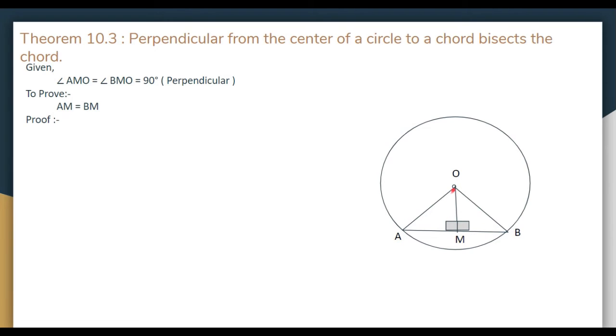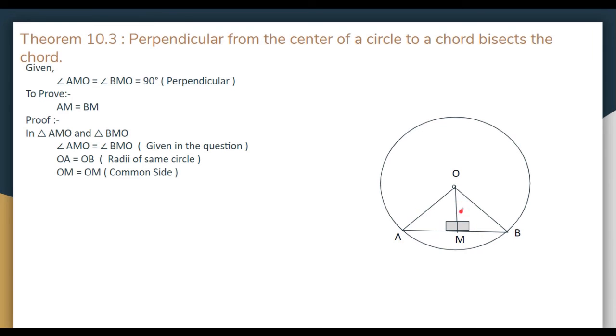So we will take these two triangles OMA and OMB. In dono triangle mein, now these two angles are 90 degrees, so they both are equal, and OA is equals to OB, radii of the circle, same circle, and OM is equals to OM, the common side.